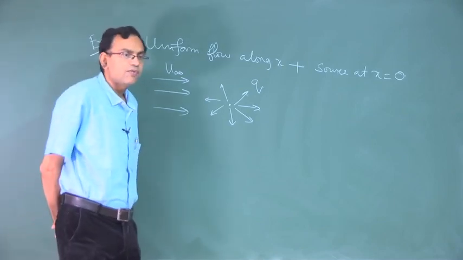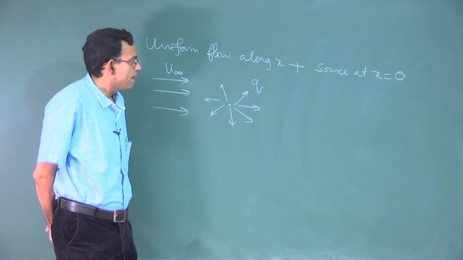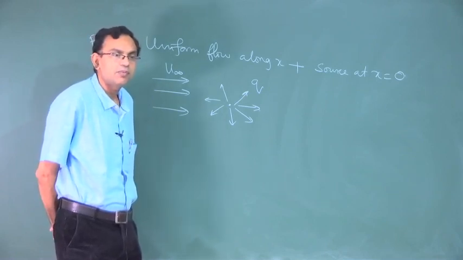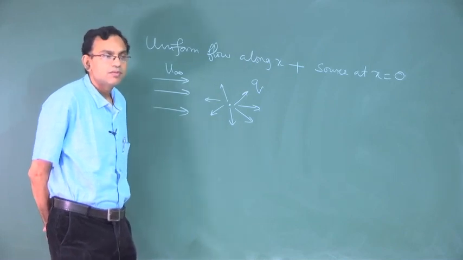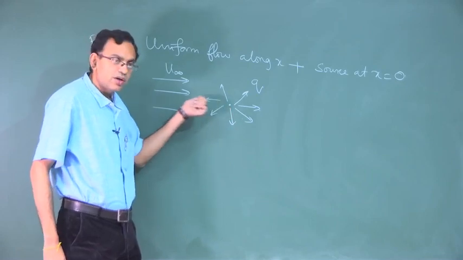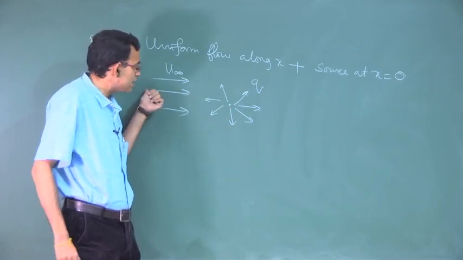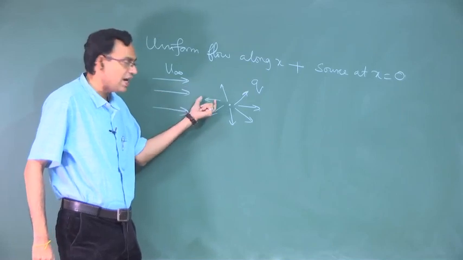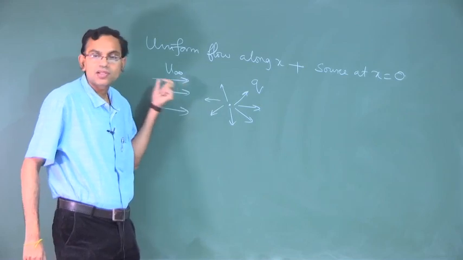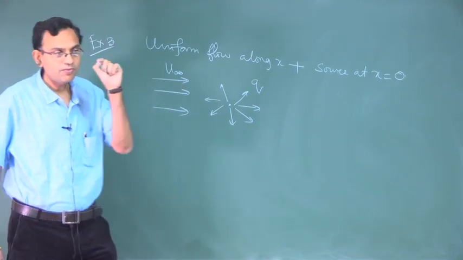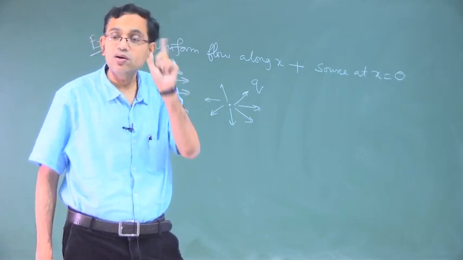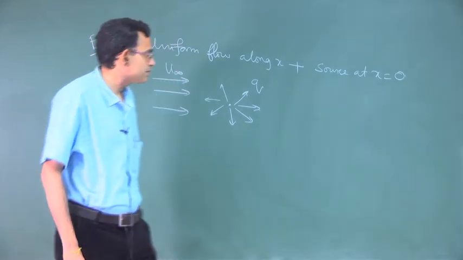So, by looking into the flow, can you say whether there is a possibility of a stagnation point somewhere, that means the velocity is 0? This is going towards the negative direction here and this is going towards the positive direction. Somewhere these two should cancel, so the first observation is that you have a chance of getting a stagnation point on the x axis.